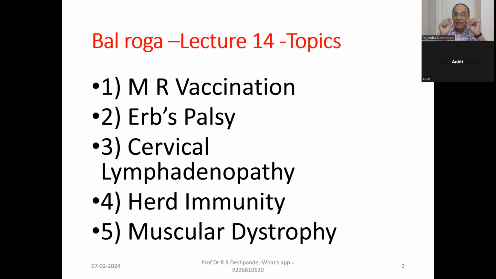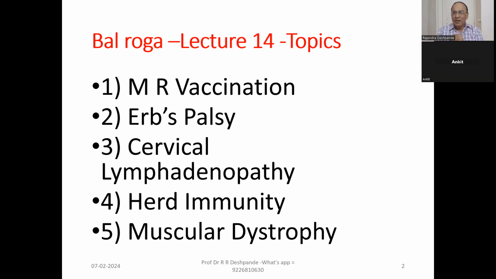Lymph glands are enlarged. We have different places where the lymph glands are predominant: one place is cervical, second is axillary, then going down, inguinal. So these are the 3 important places where we get lymphadenopathy, lymph glands enlarged.